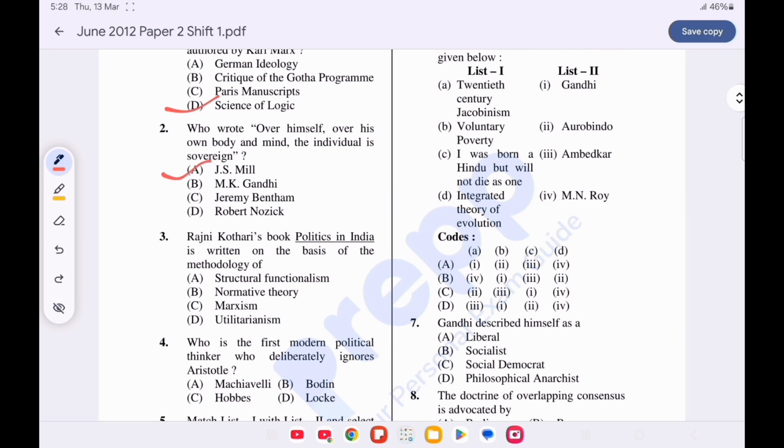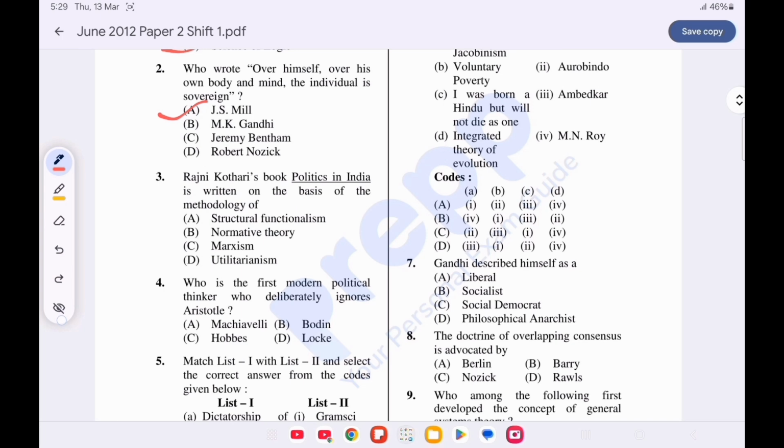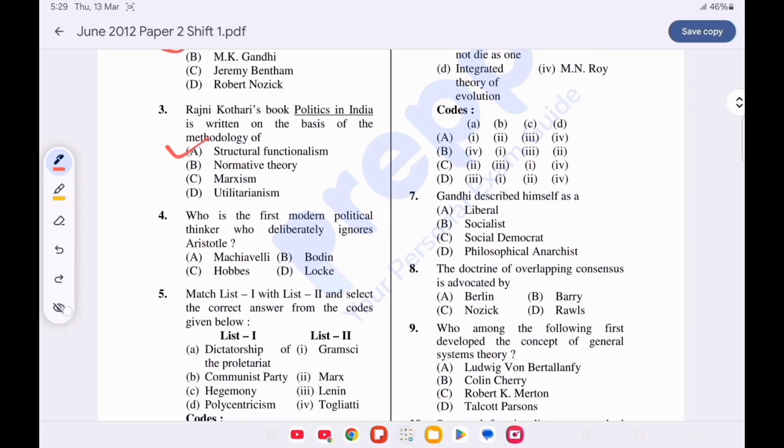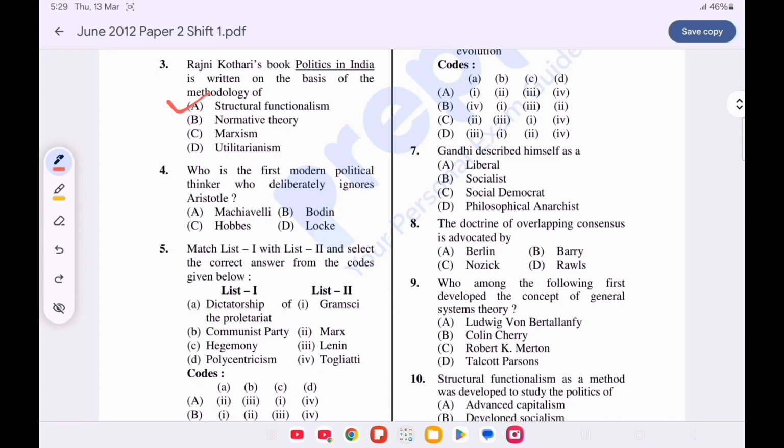Option A is correct, J.S. Mill. Question number 3. Rajni Kothari's book Politics in India is written on the basis of the methodology of. Option A is correct, structural functionalism. Question number 4. Who is the first modern political thinker who deliberately ignores Aristotle? Option C is correct, Hobbes.